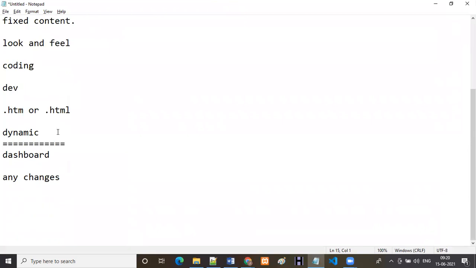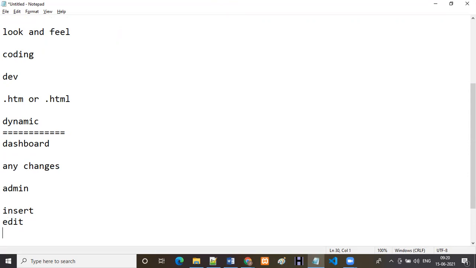When coming to dynamic, we have a separate dashboard. Through the dashboard, you can do any changes. If you want to access the dashboard, we have a separate admin, which means we have some credentials. Through the credentials, you can log in, access the dashboard and, for example, if you want to post some news, you can post. If you want to edit, you can edit. If you want to delete, you can delete. Like that, you can do all operations with the help of dynamic websites.